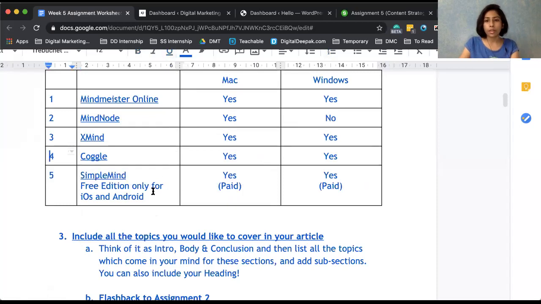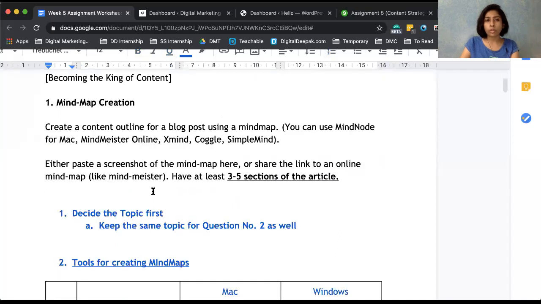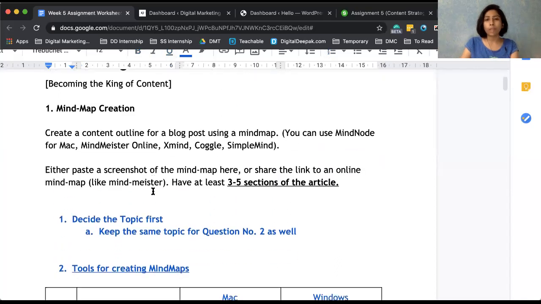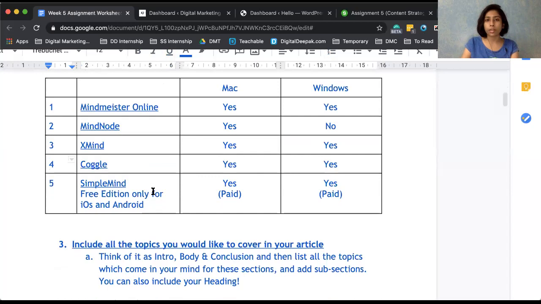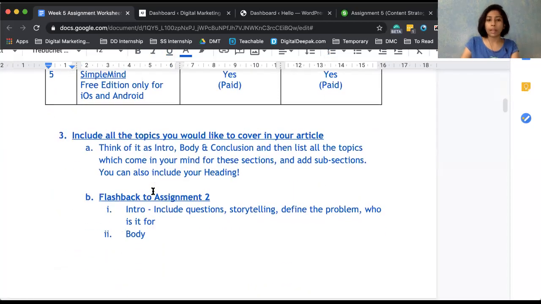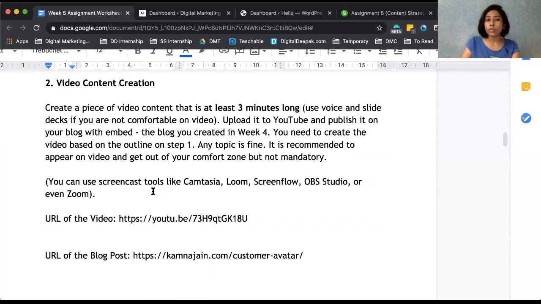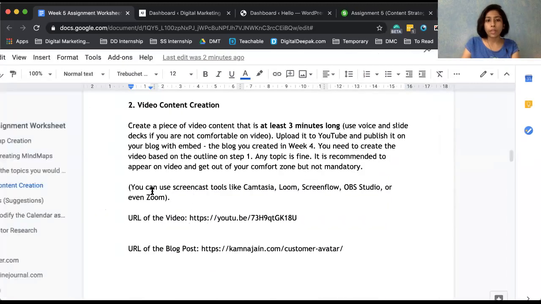Great. So the topic is up to you, whatever you would like to take, but the best approach is to do it for your niche because it also becomes a piece of content for your website. That's the whole idea. Now let's move to the second question, video content creation. Now you have to create a video.